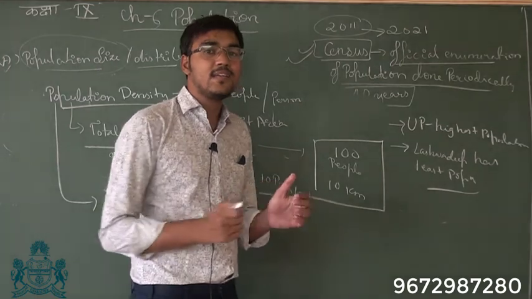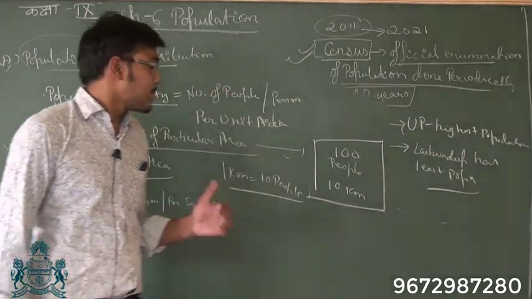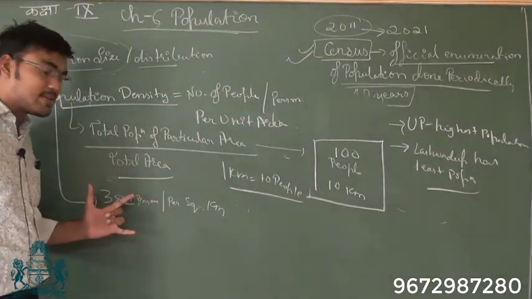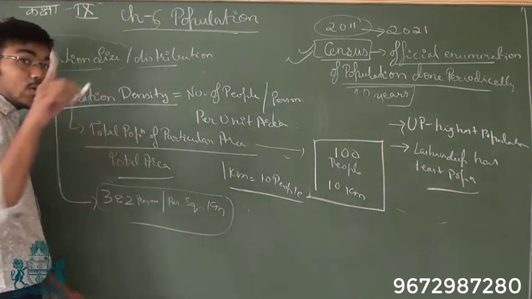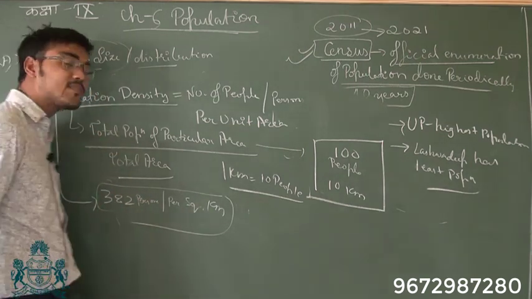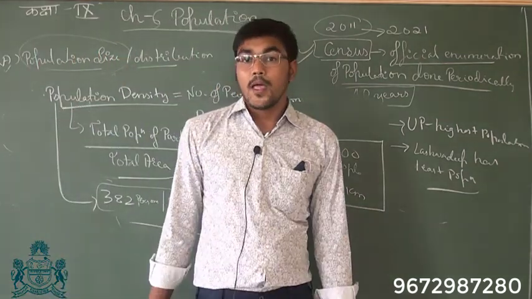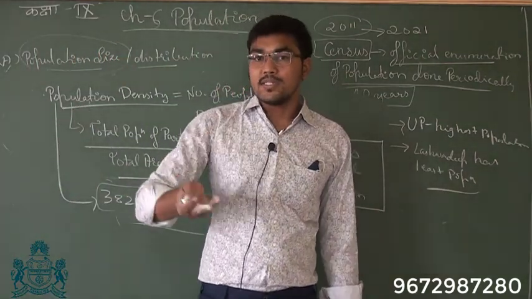It is less than 1 lakh. Okay, so clear about population density. The population density of India on average for the whole country is 382 persons per square kilometer, but it is not the same for all the states.